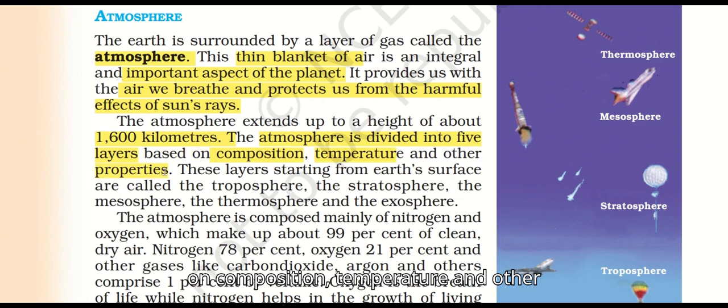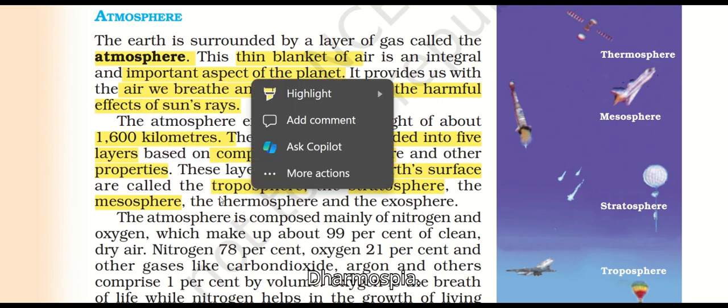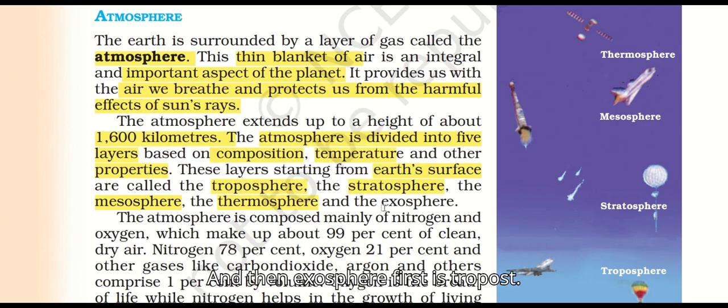These layers, starting from the Earth's surface, are the troposphere, stratosphere, mesosphere, thermosphere and exosphere.